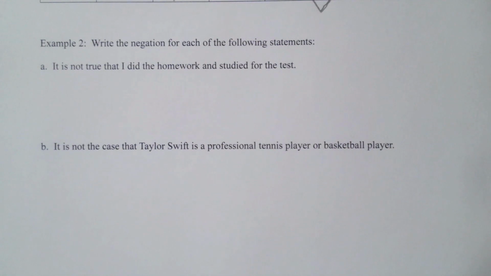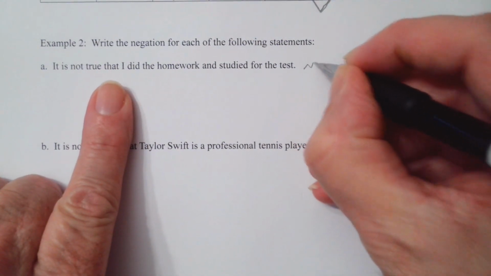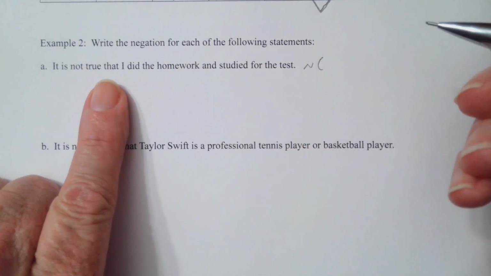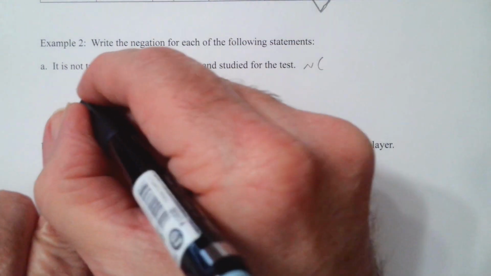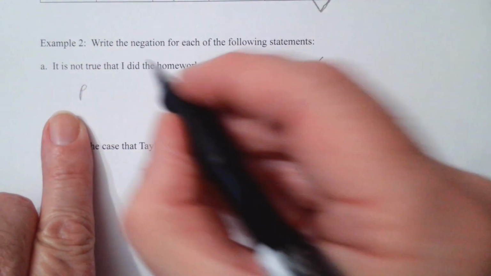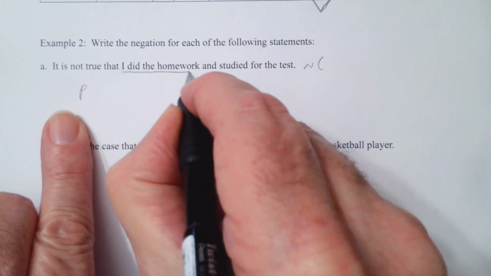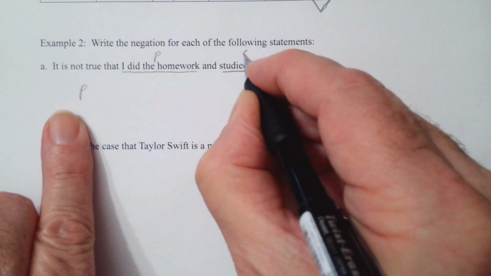All right. So it is not true, so we're going to have a negation, that I did the homework. So let's see, we'll call P, well actually we'll just do this. We'll put the P here and Q here.